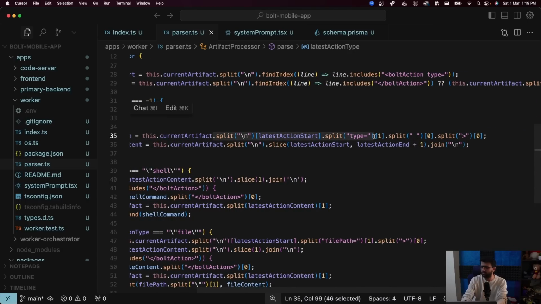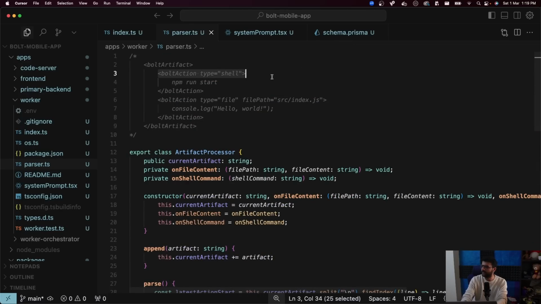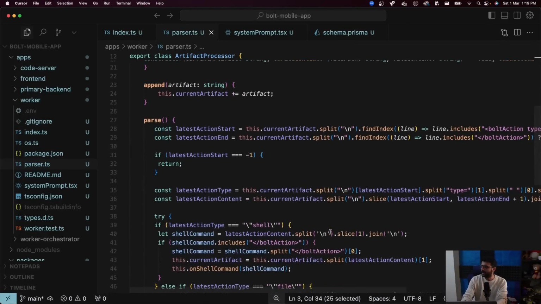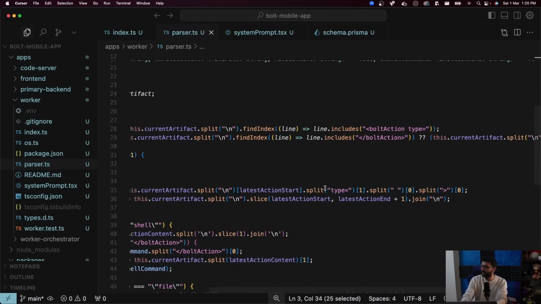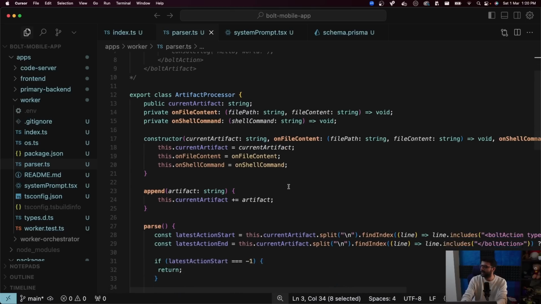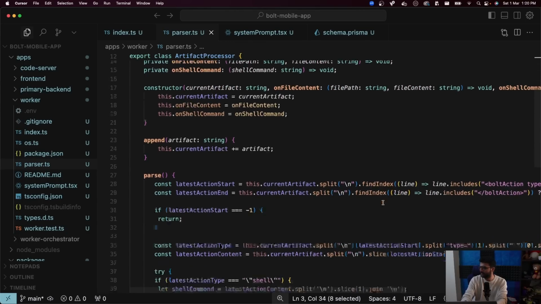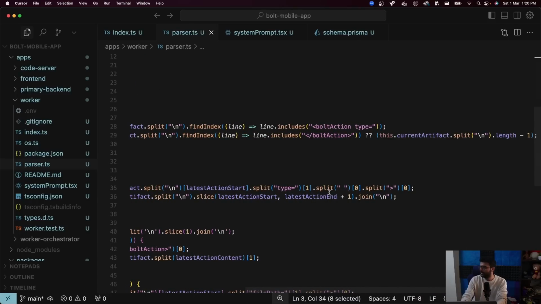Again, read through this. There's a lot of ad hoc logic, but if you look at it, what is happening here is I get the start line, which is this line right here. Then I split it by type equal to, which means I split it into an array. First part of the array is this. Second part of the array is this, and then I split it again by space. I'll come to why this is, but mostly the important thing is this.